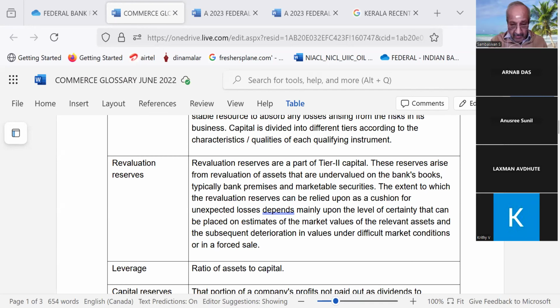Yes, sir. Lakshman, oh, you are a chartered accountant. I think you must be able. No, no, I'm not a chartered accountant. Yeah, yeah, tell me the three golden rules.